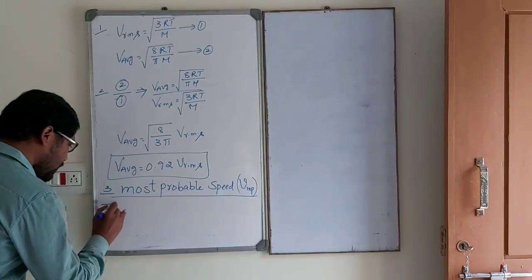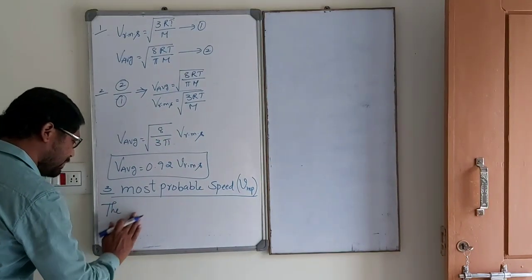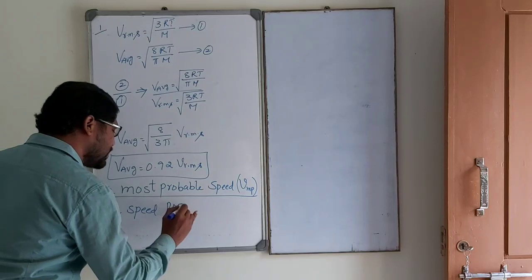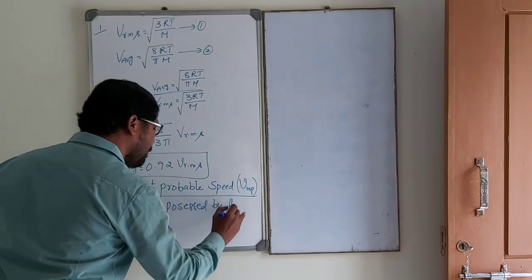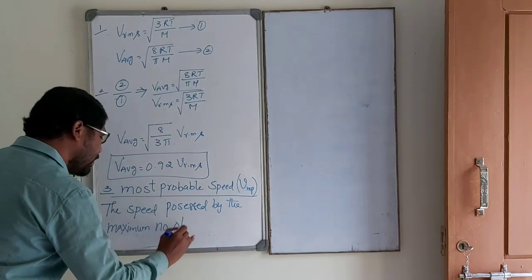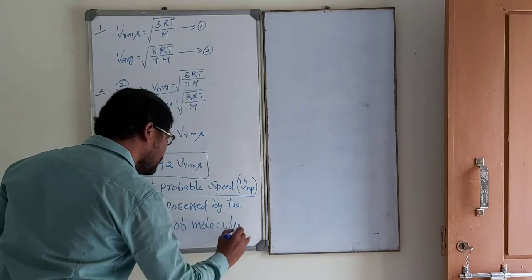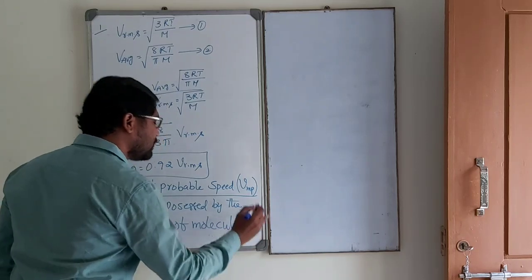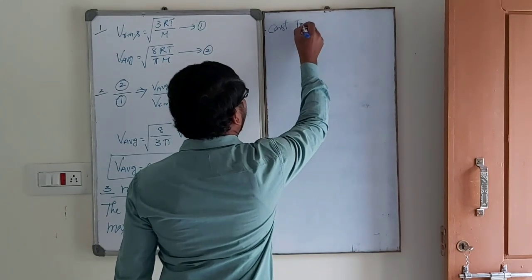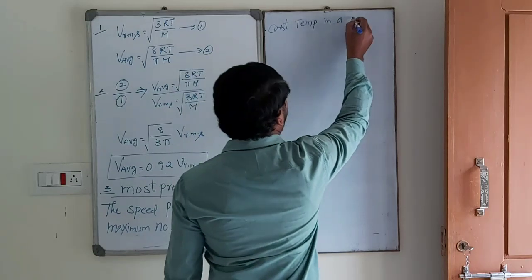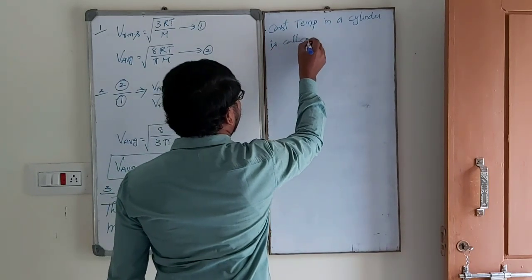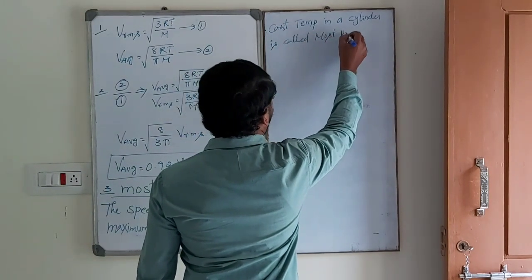Write down the definition: the speed possessed by the maximum number of molecules at constant temperature in a cylinder is called the most probable speed.